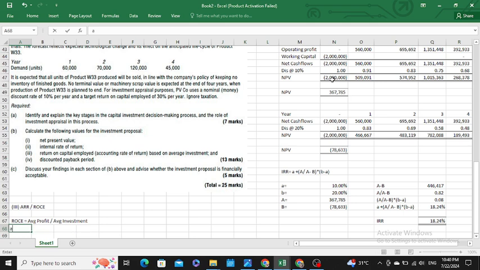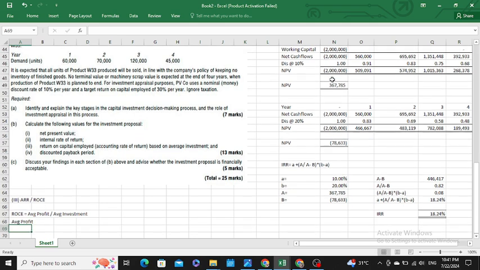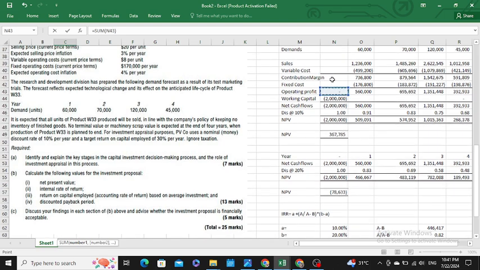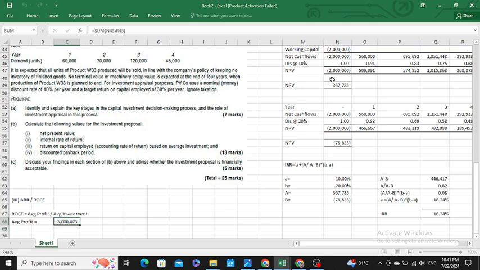For average profit, you would simply take your total profit for the 4 years, which is as follows. Here is your operating profit for 4 years. Wait a minute, sir, let me write the formula so that it would be easy for you guys when you are copying this.